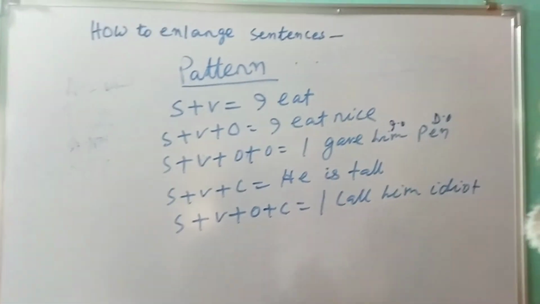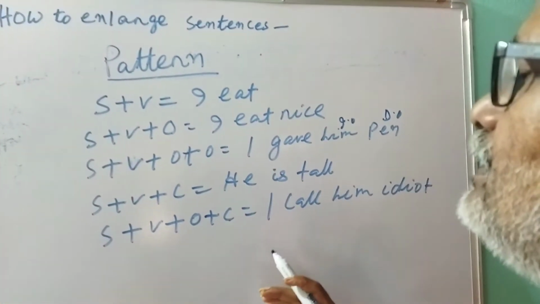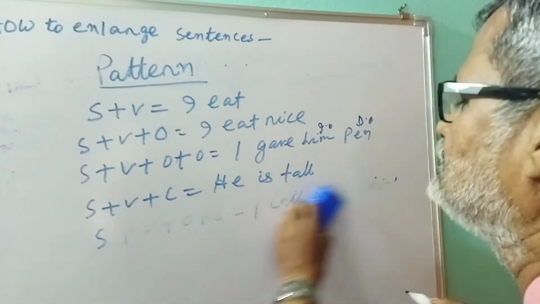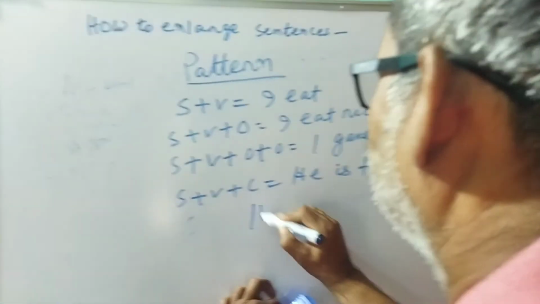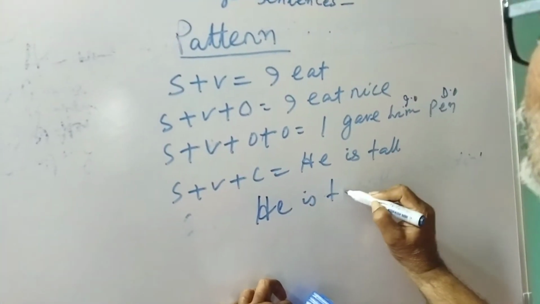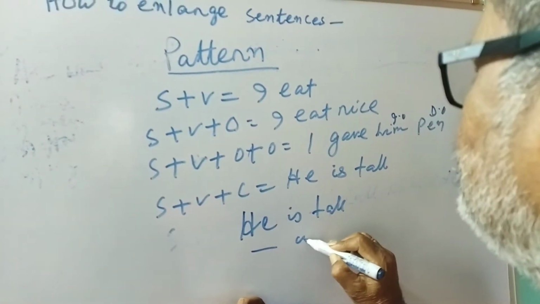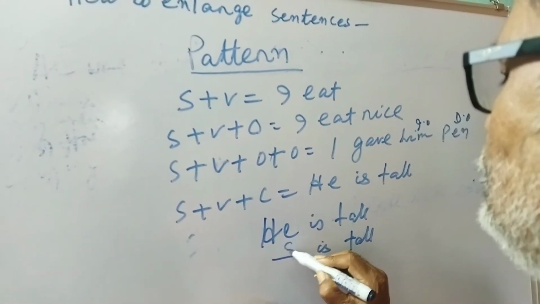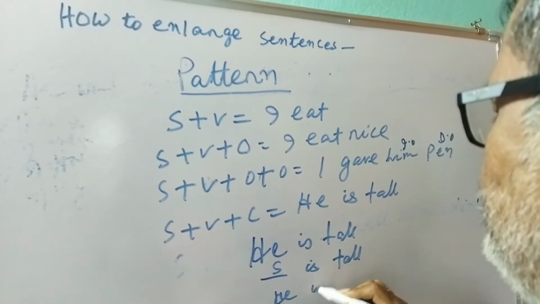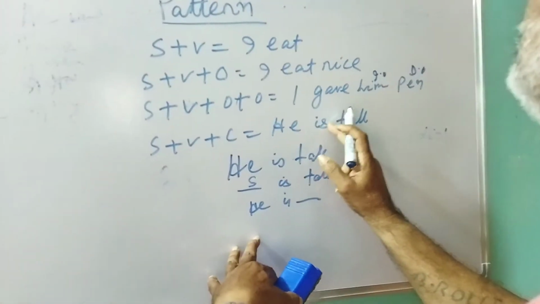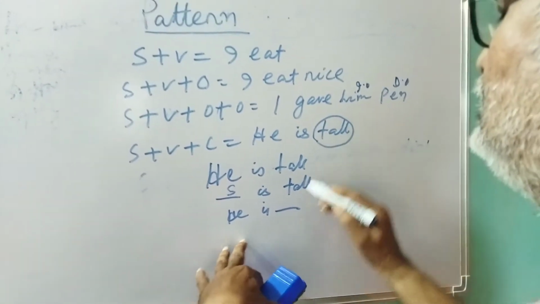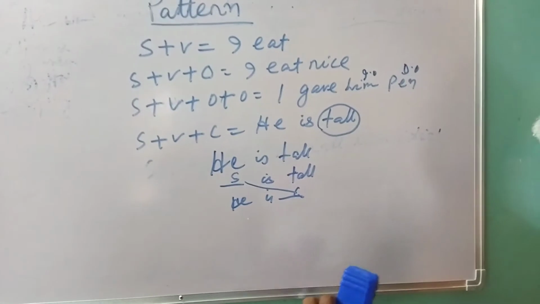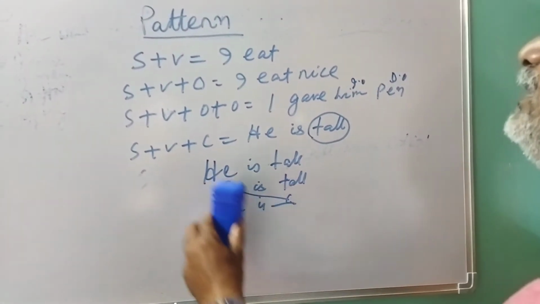So here I can teach you two things. There are two types of complement, subject complement and object complement. So let us learn it. He is tall. Dash is tall. Here he is the subject. He is, dash. After is, remember, always comes the complement. So this is your subject complement. Whatever comes after is, call it your subject complement.